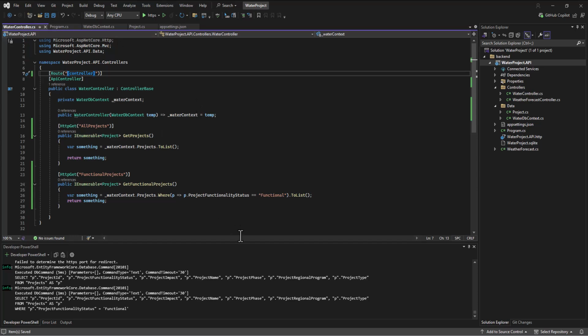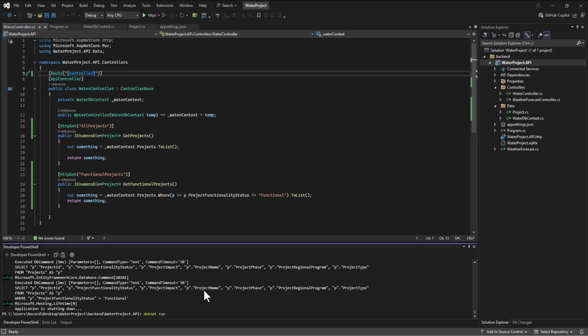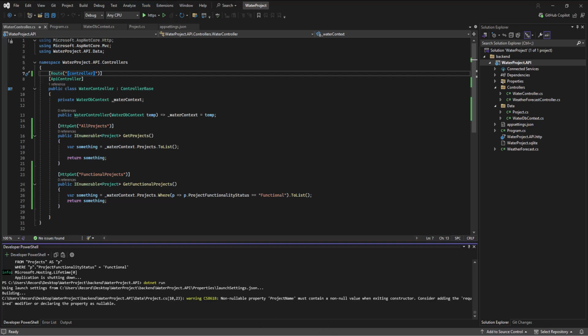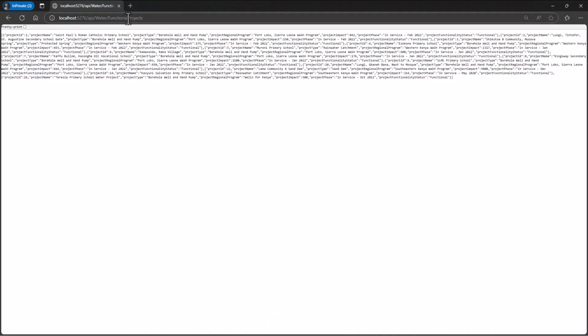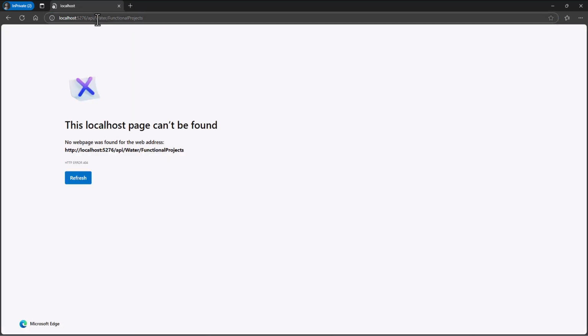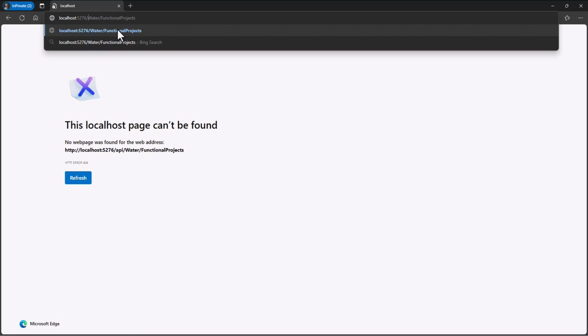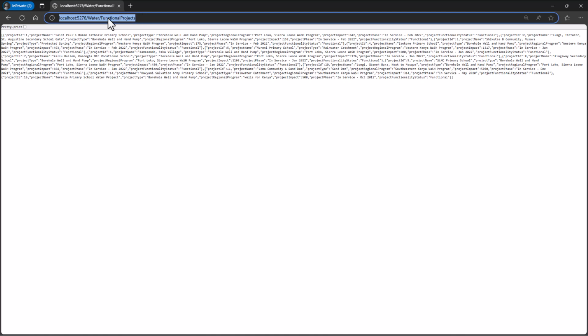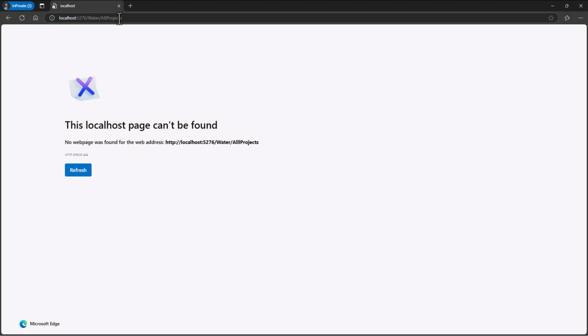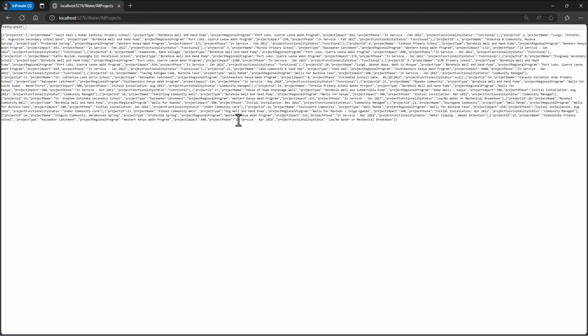All right, and if we don't want to have the API in there, then we can do a save all on that. Control-C, .NET Run, back to our browser, and if we go get, now if I say this address, it's going to get an error because the API is in there. I can go take that API out and then go look at the functional projects. It will pull up that data, go get all projects, with only two L's, preferably afternoon. And then we get our data we wanted.